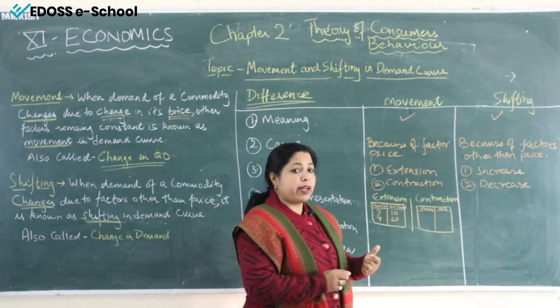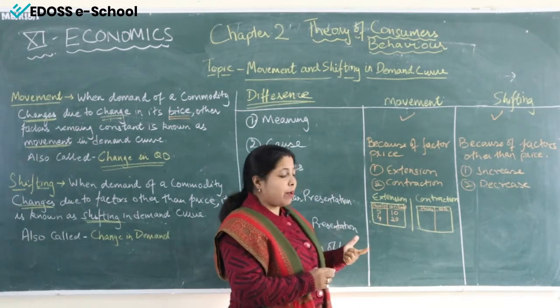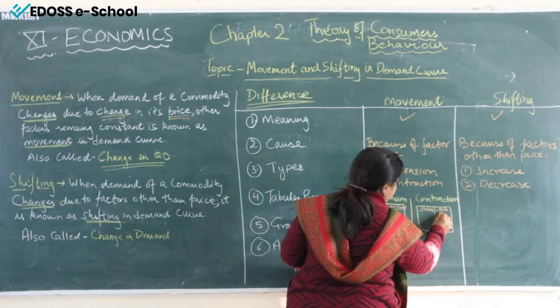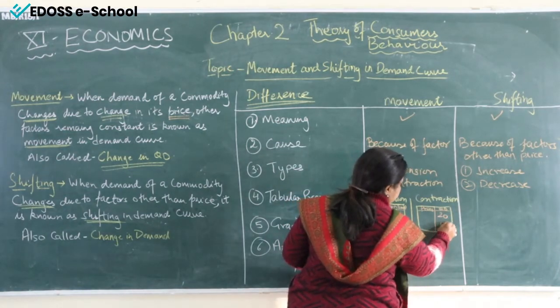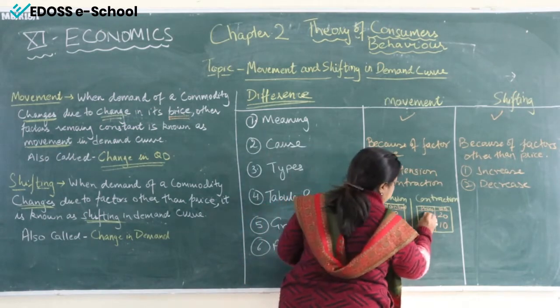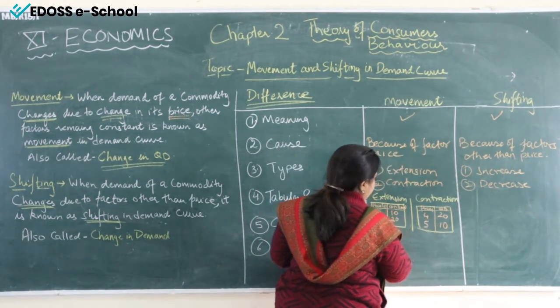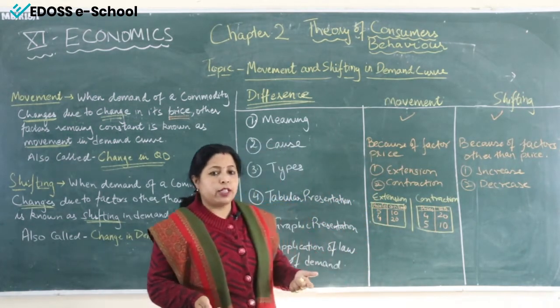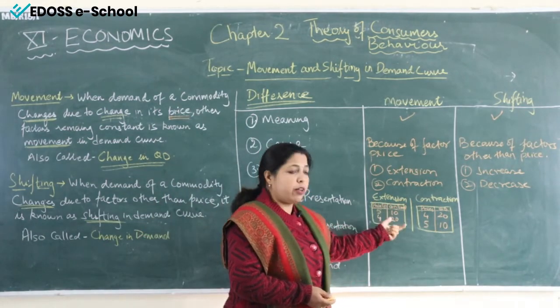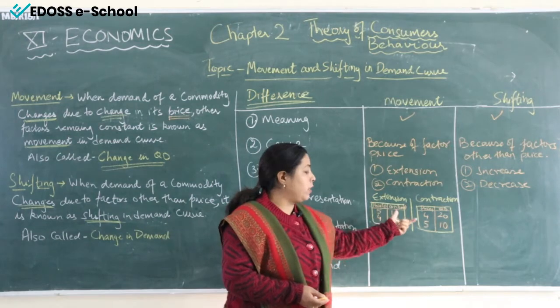Coming on to contraction. In contraction what will happen? Demand will fall. How will demand fall? That is 20 and 10. And when demand falls, it is due to increase in price. So what I have done, I have reversed the numbers. You can change the numbers also. There is no hard and fast rule in the increase or decrease or accepting the numbers.